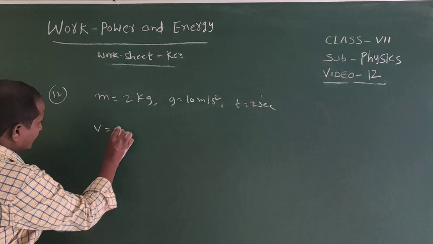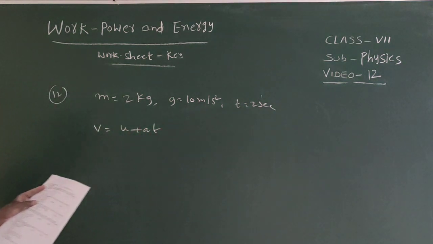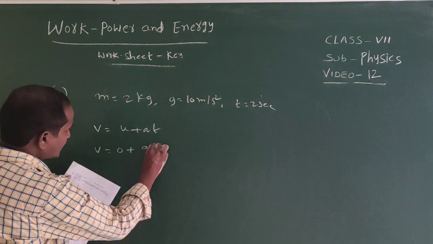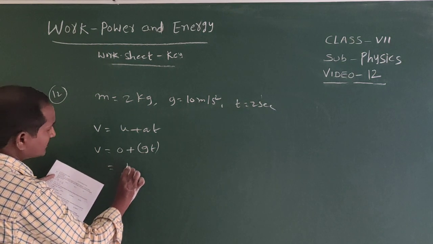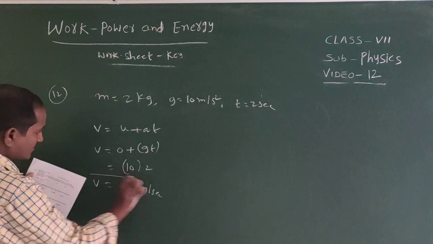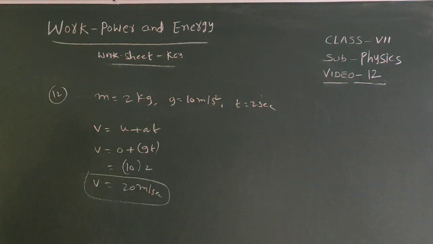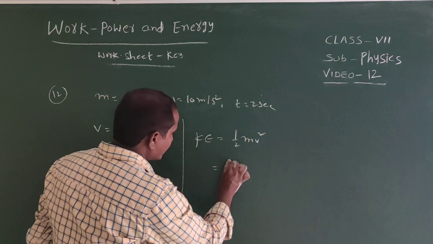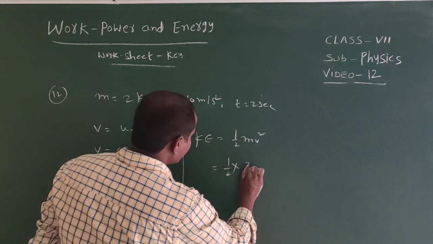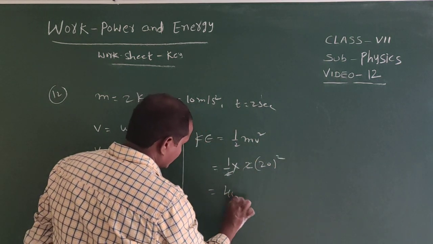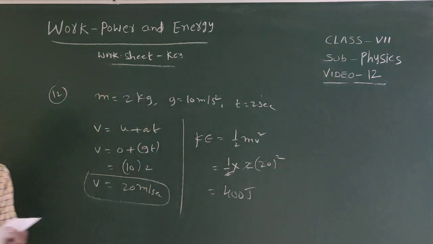Okay, so from this we can find v equal to u plus at. Initially the body is at rest, so v equal to 0 plus g into t. So v equal to 10 into 2, that is equal to 20 meter per second. Then kinetic energy K equal to half into m into v square. So half into 2 into 20 whole square. 2 gets cancelled, that is equal to 400 joules. K equal to 400 joules.